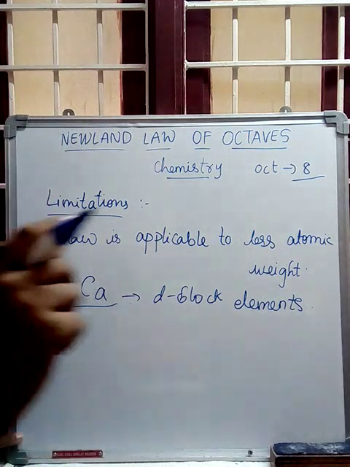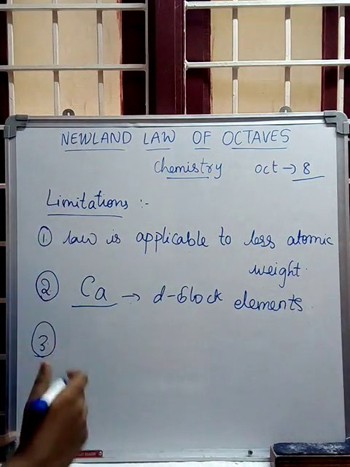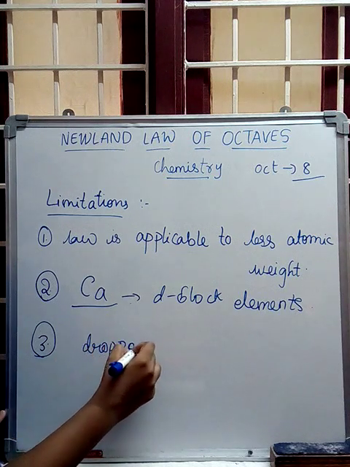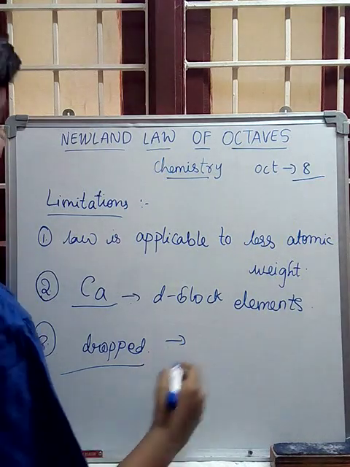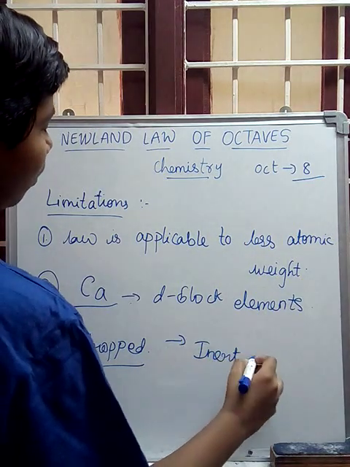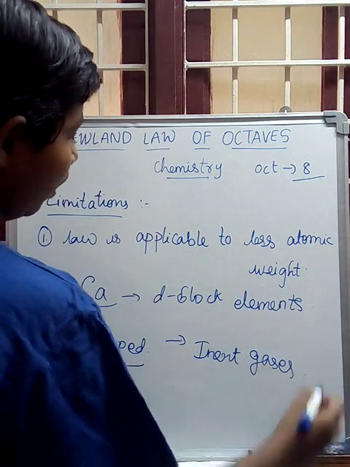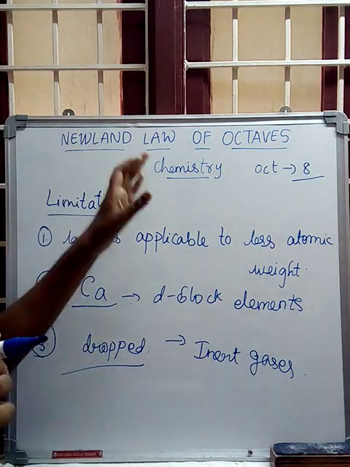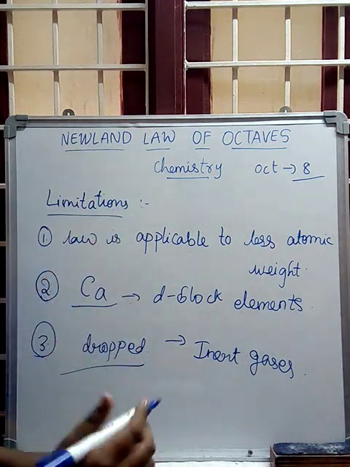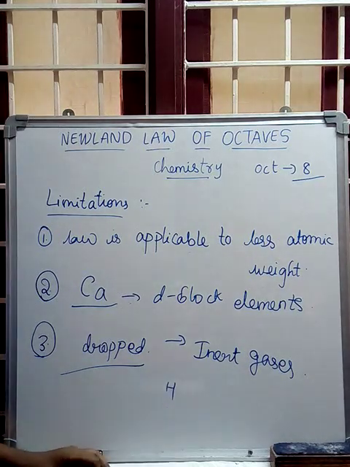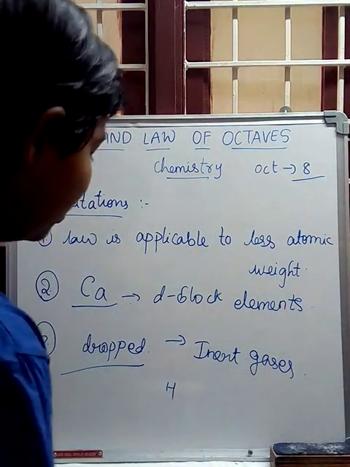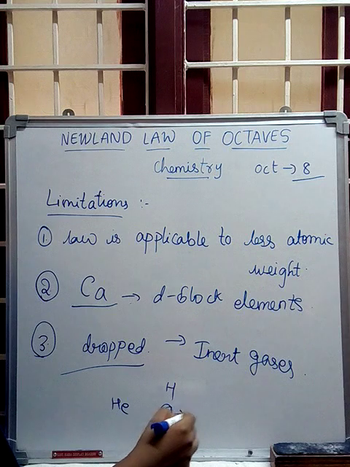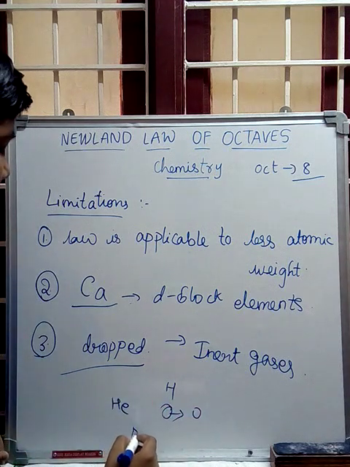After the discovery of the inert gases, Newland's law of octaves was dropped. After the discovery of the inert gases in the periodic table, the law was dropped. For example, we have taken H. If the inert gases are discovered, then helium and oxygen will not be in the same place. They will change position, and neon will also be in the table.